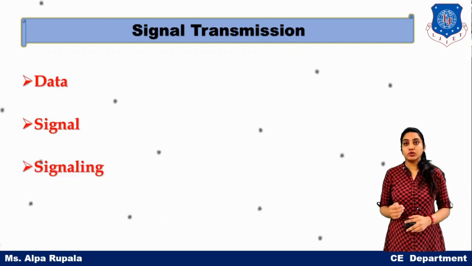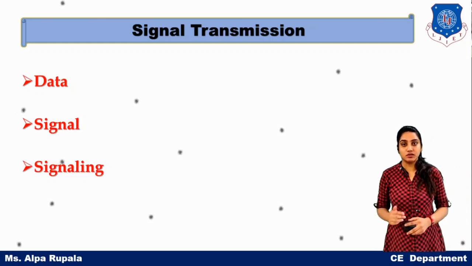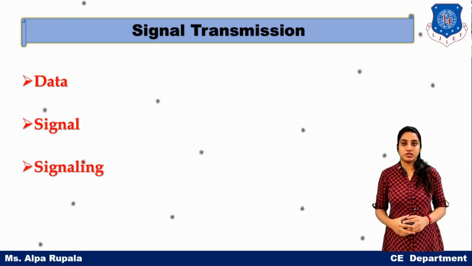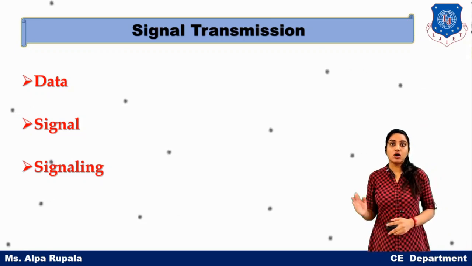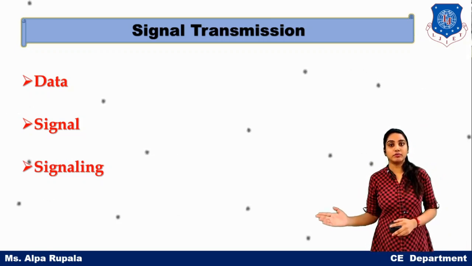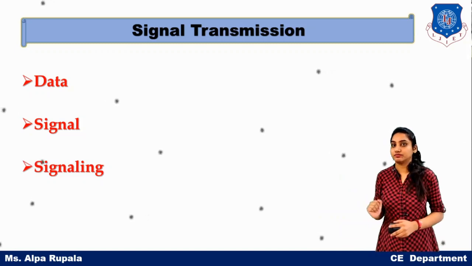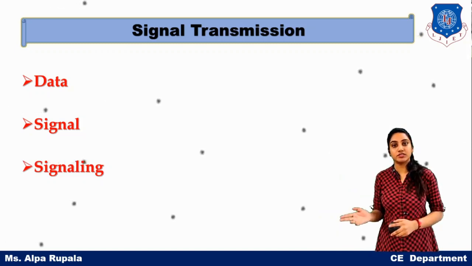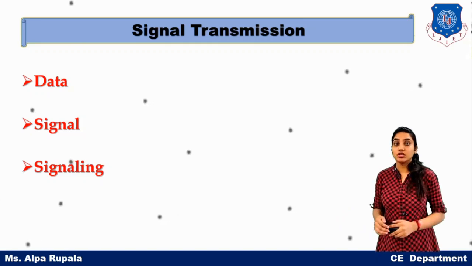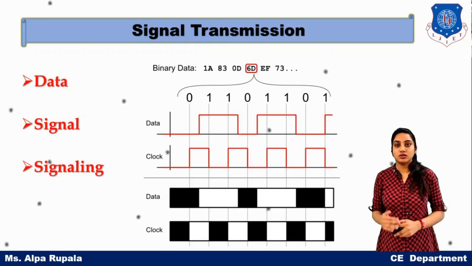Next, what is the signal? We have already learned the definition: a signal is an electric or electromagnetic representation of data. Then what is signaling?